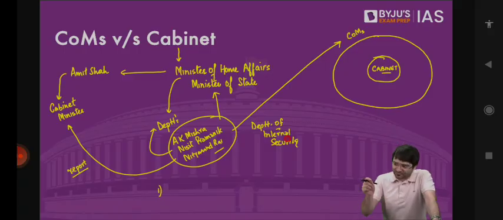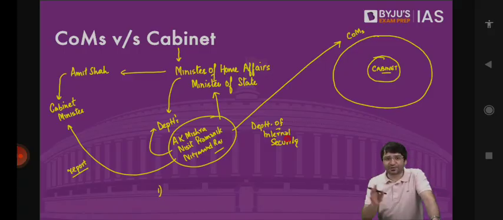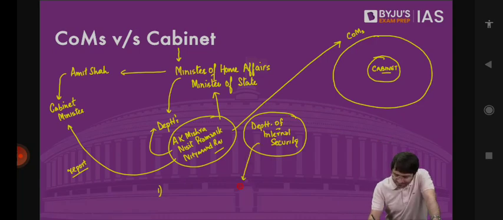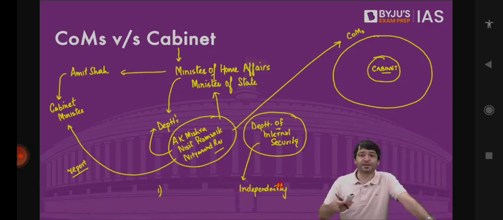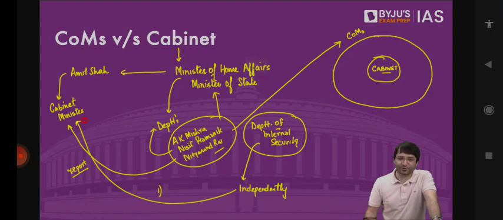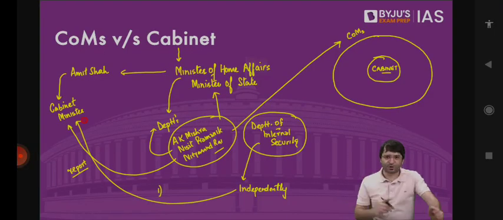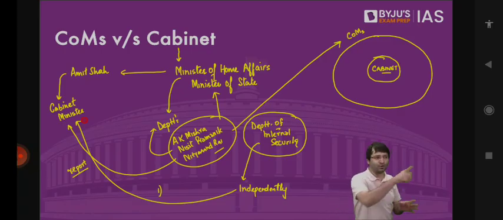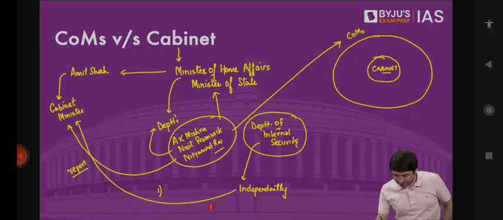Right? Now, what if the Prime Minister decides that you will not head the entire ministry? You will be in charge of only this department, Department of Internal Security. But you will handle this Department of Internal Security independently. What does that mean? That means without me reporting to the Cabinet Minister. I will not report to the Cabinet Minister. Because although the Ministry of Home Affairs has these departments, the Cabinet Minister, Mr. Amit Shah, is in charge of all these departments. But for one department, I am told, you handle it independently, you don't have to report to the Cabinet Minister. I become Minister of State with independent charge.